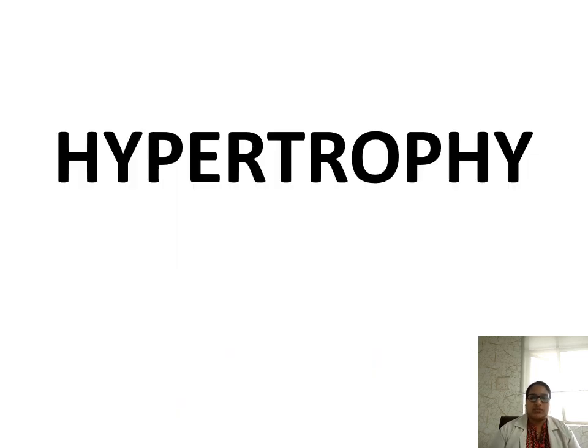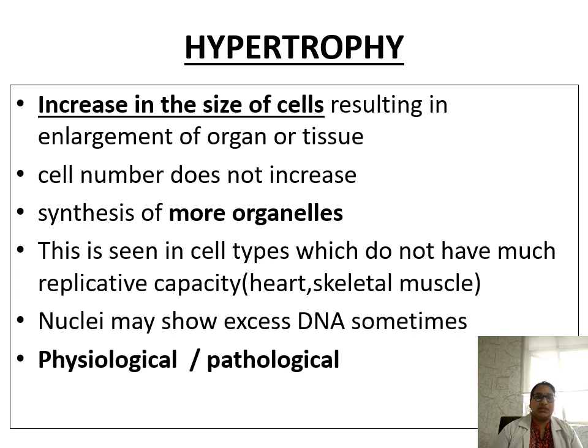So next comes hypertrophy. Hypertrophy, as we discussed, is the increase in the size of the cells, resulting in the enlargement of the organ or tissue. Cell number does not increase. It is due to synthesis of more structural proteins. This is seen in cell types which do not have replicating capacity, like heart and skeletal muscle. And nuclei may show excess DNA also sometimes.